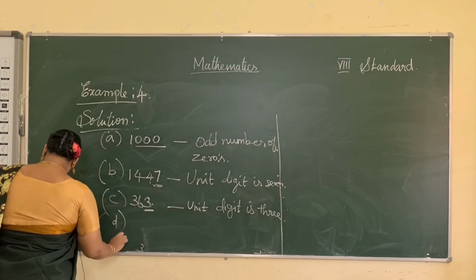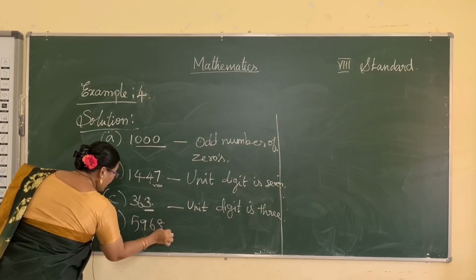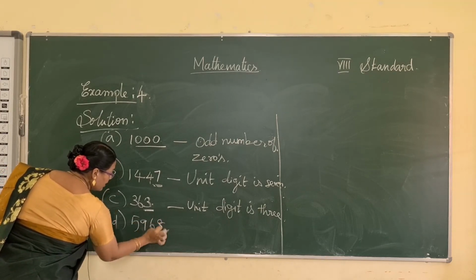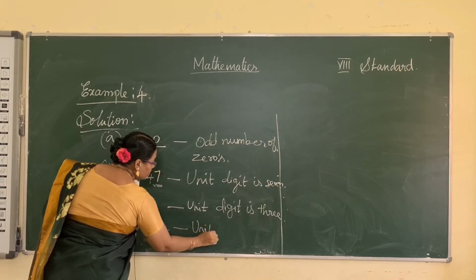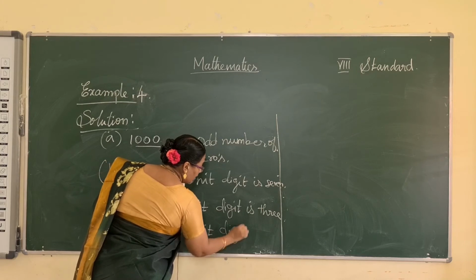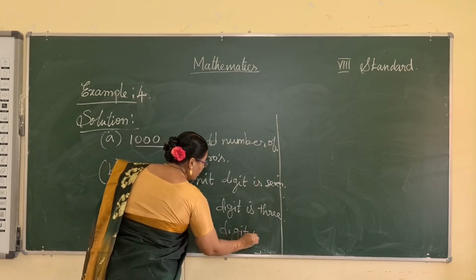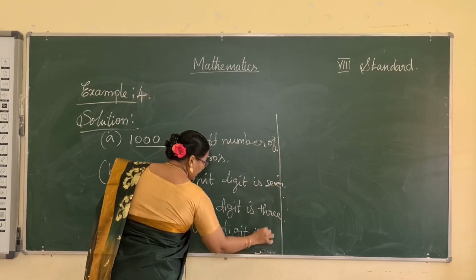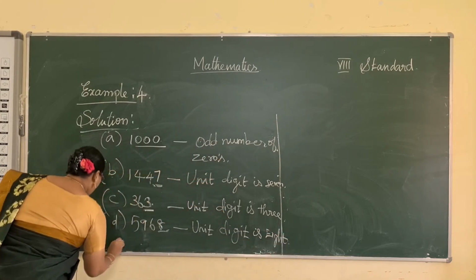Okay, and D, 5968. Here also the unit place is 8. So the unit digit is 8. And E,